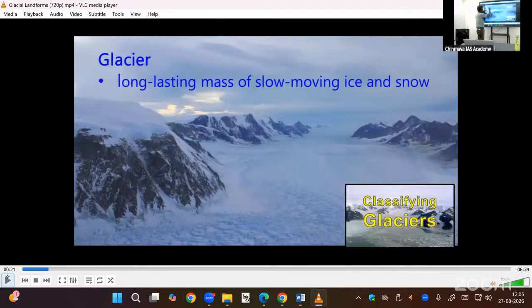During winter, snow is accumulated. Feet of snow, the bottommost snow will become like solid ice. So that will come down. During summer, they will melt. The melt water will be coming along with the debris, broken rock material.